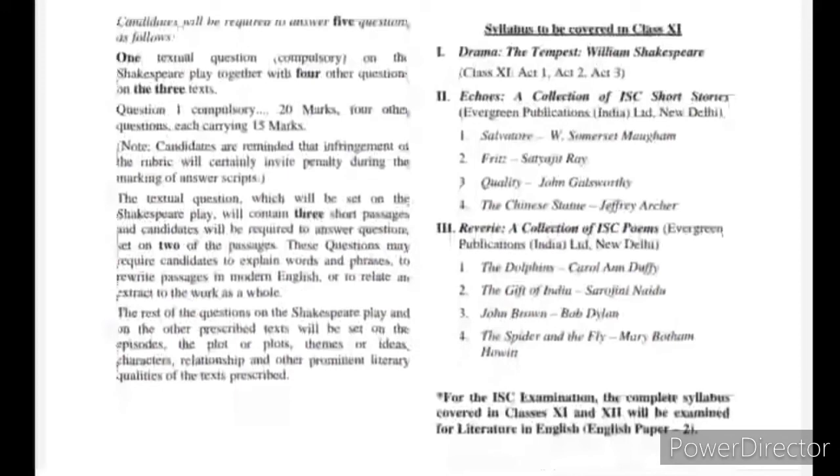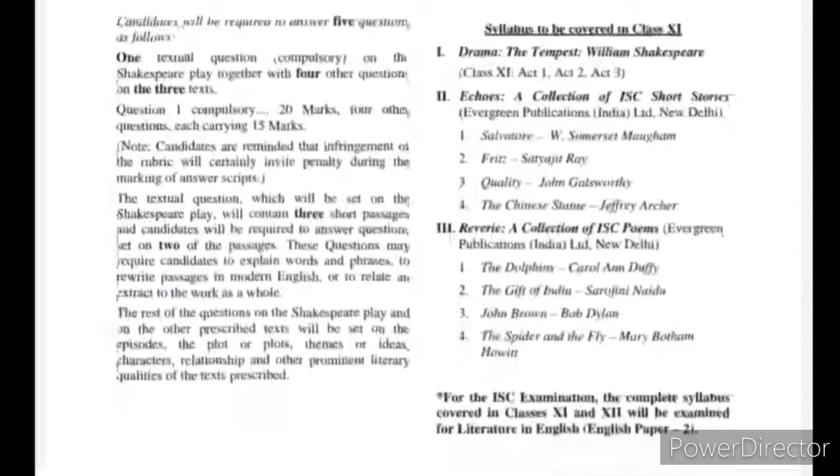Then again we come to short stories. In short stories also there will be 3 questions, 2 direct questions of 20 marks each, and again one question with 3 parts, 8 plus 6 plus 6, 20 marks. So how many long answer type questions are we getting? 2 from Shakespeare's Tempest, 3 from poetry and 3 from short stories. So that makes it 8 questions, 8 essay type questions.